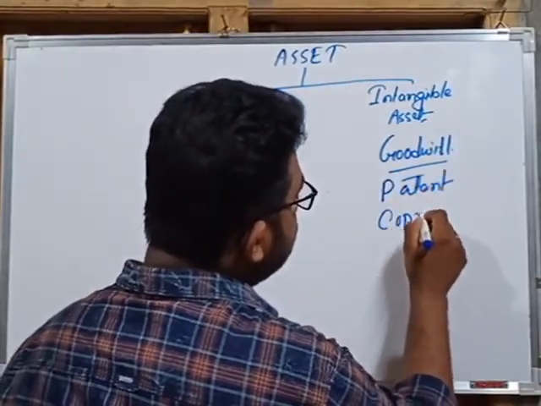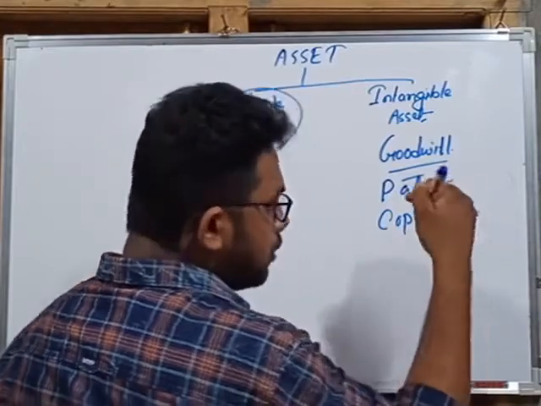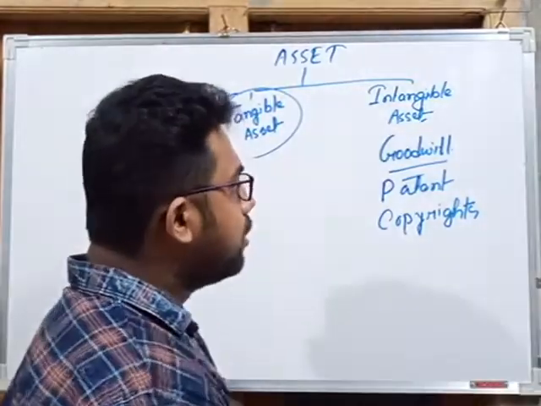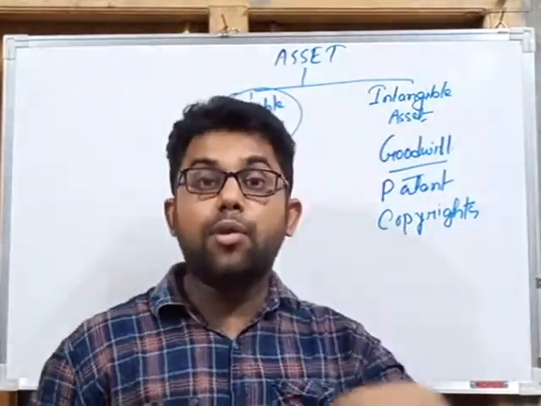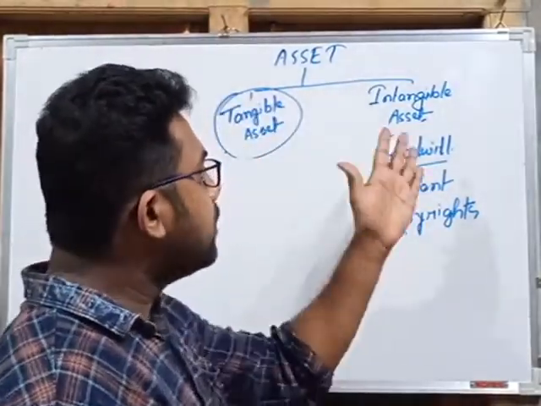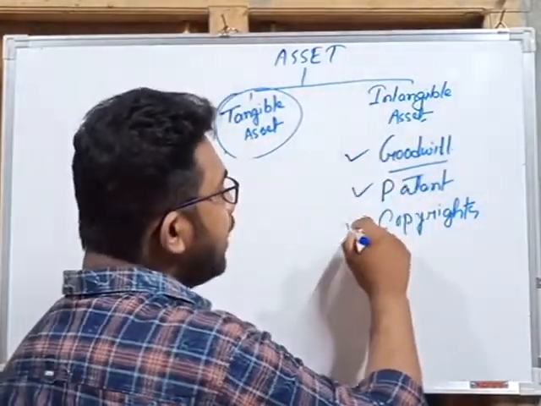Some of the important intangible assets are goodwill, patent, copyright. Okay, these are terms you will learn later in our next classes, or whenever we promote to the upper classes. But for now, some examples of intangible assets are goodwill, patents and copyrights.